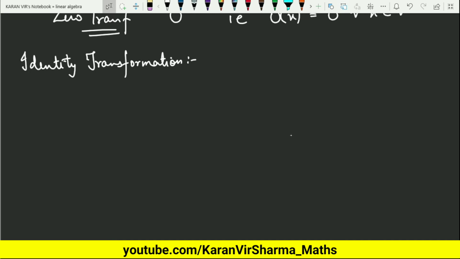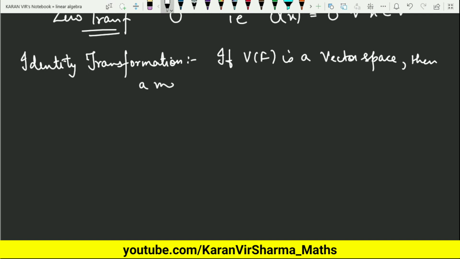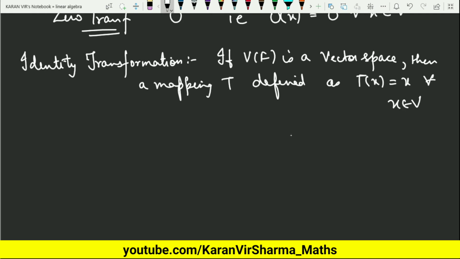So if V over F is a vector space, then a mapping T defined as T of x equals x for every x belonging to V. This is called an identity transformation. And again, this is also a linear transformation. Now you can prove this again, that yes, this is a linear transformation. How? Prove in the similar lines.